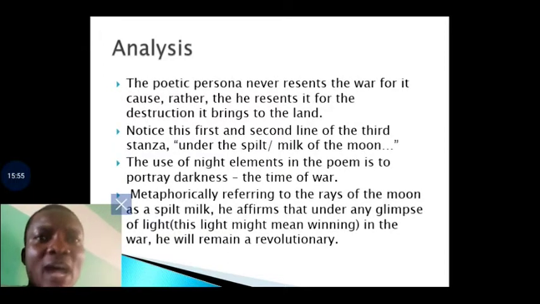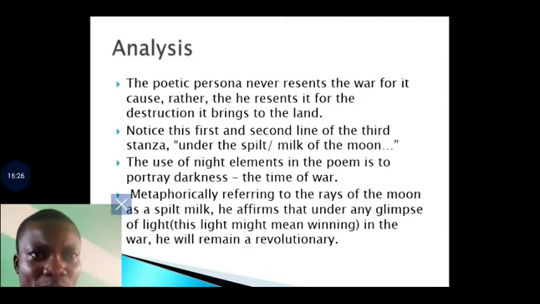So if you read down the analysis of stanza 3, you will also discover that in the first and second lines, the use of night elements in the poem is to portray darkness. So every diction, every word used in this particular text depicts tension, depicts war, depicts uneasiness, depicts sorrow.